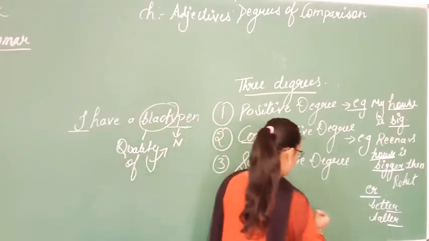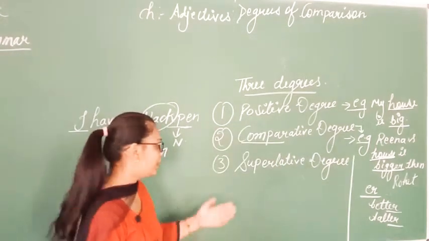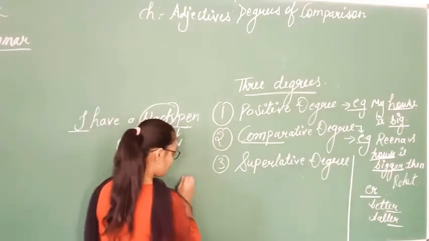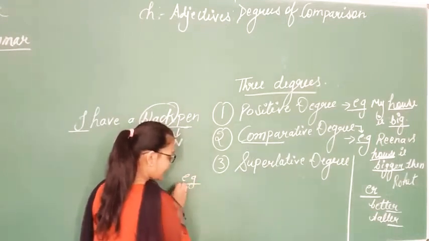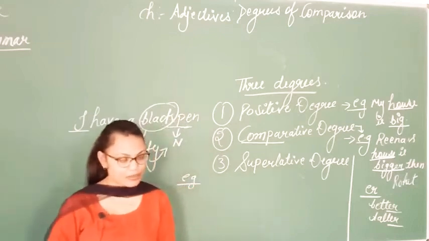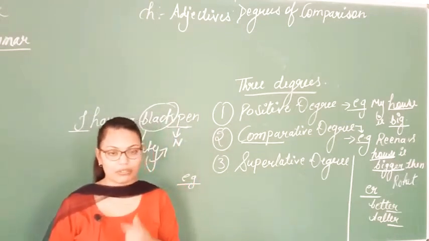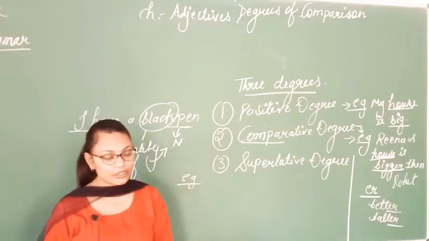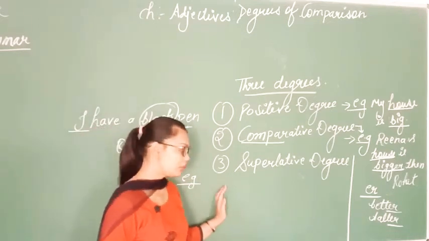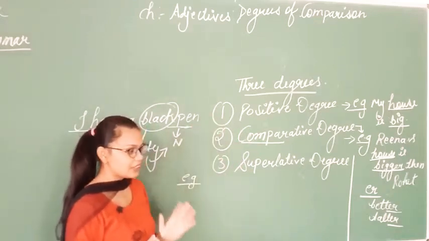Like here, if I say an example of this, I was giving you the example of superlative degree. As I told you, in my class there are 30 students, but Shreya is the best one. So I am talking about everyone, but mainly I am talking about one particular girl, that is Shreya. Same example I am giving you in all the degrees, right?